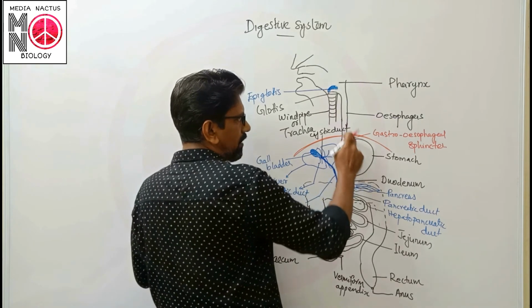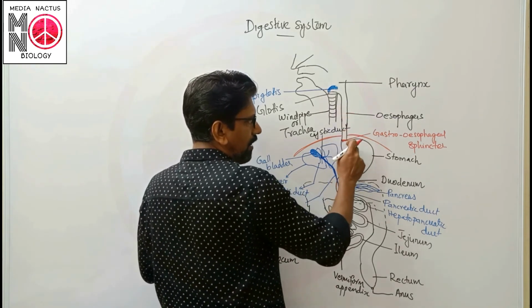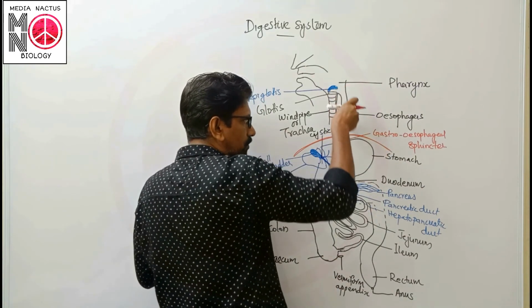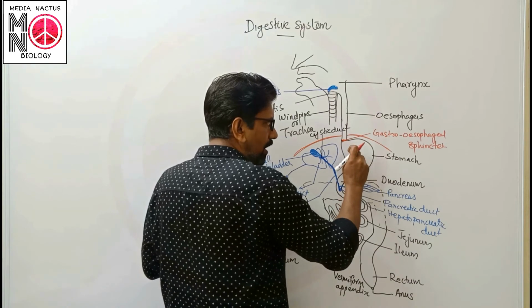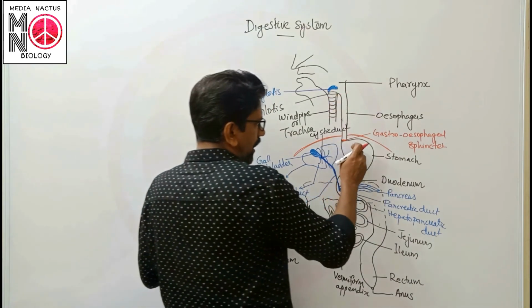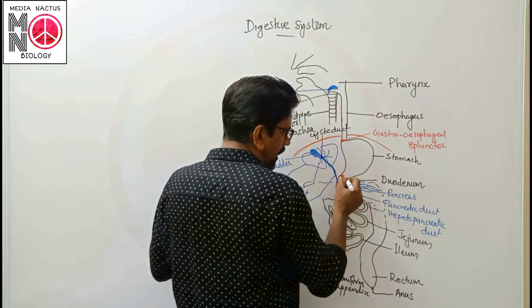Gastro related to stomach and then esophagus. Between esophagus and stomach, the gastroesophageal sphincter is there, which allows the food from esophagus towards stomach and prevents the backward flow.